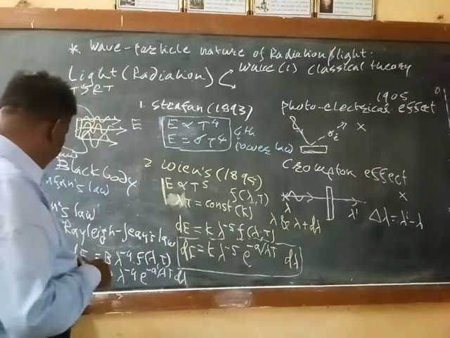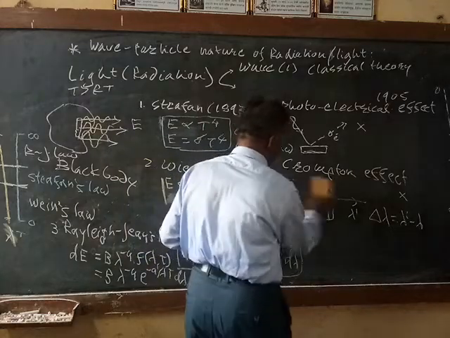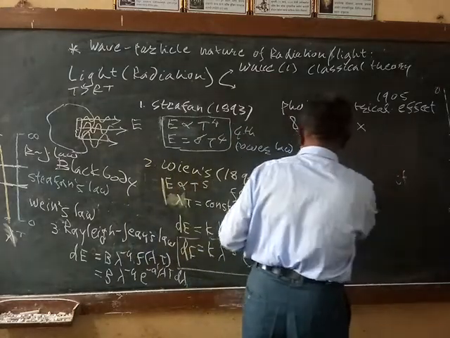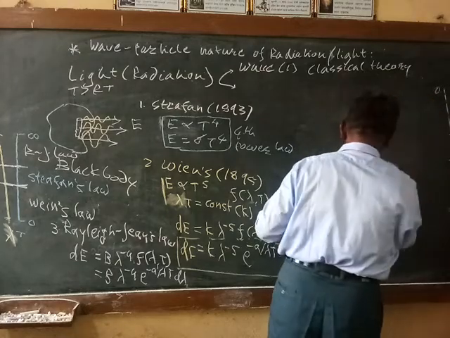And therefore, Planck put forth another theory to explain the difficulties in black body radiation.